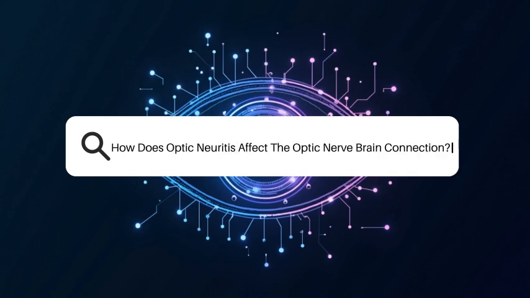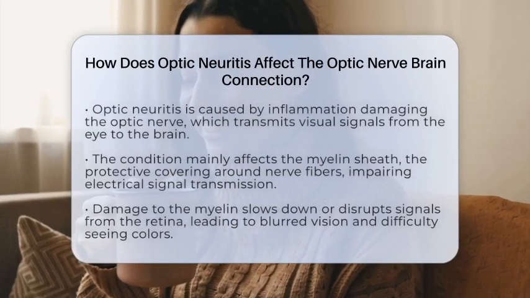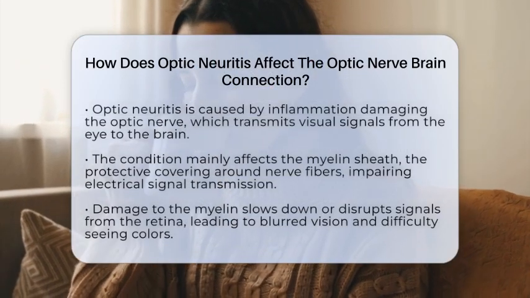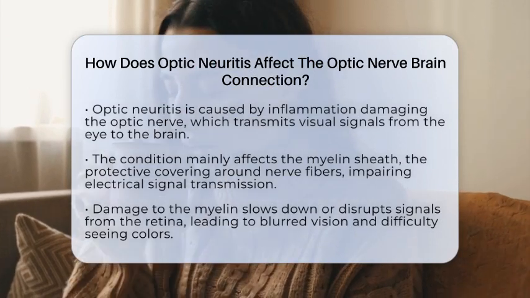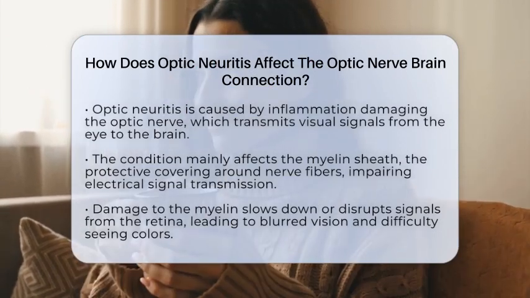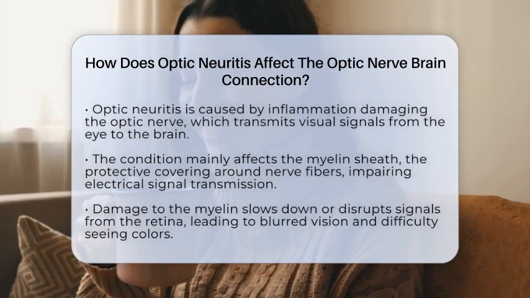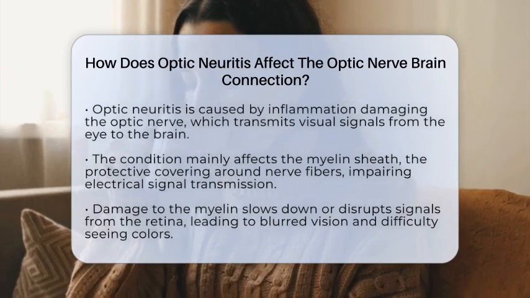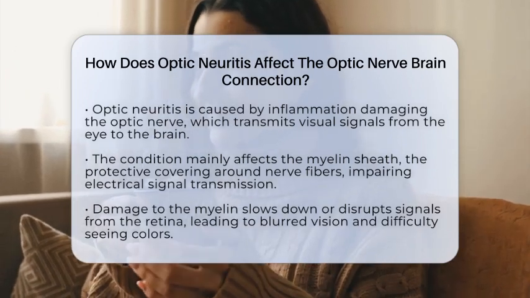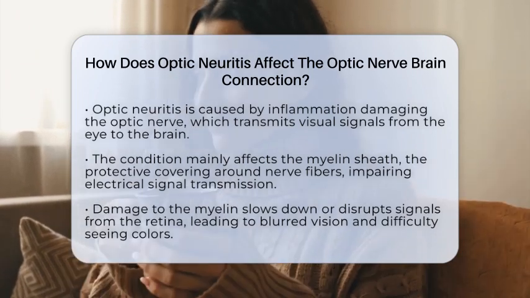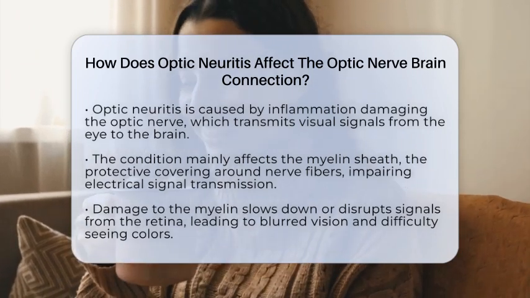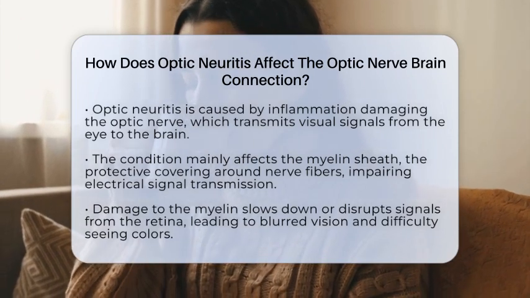How does optic neuritis affect the optic nerve-brain connection? Imagine your eye sending signals to your brain like a busy highway carrying important messages. When optic neuritis occurs, it's like a roadblock that slows down or stops these messages from getting through properly. This condition is caused by inflammation that damages the optic nerve, which is the main pathway for visual information traveling from the eye to the brain.